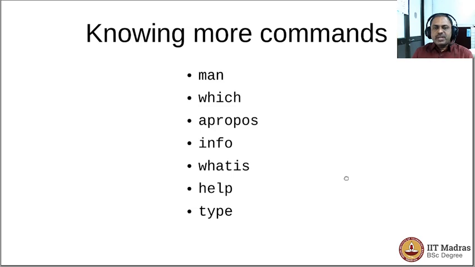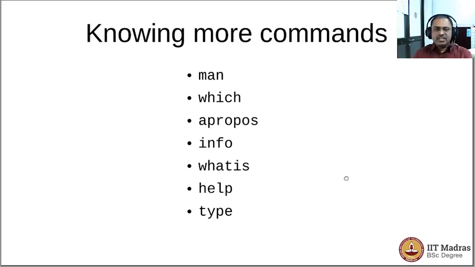We have seen that the manual pages which come bundled along with Linux help us in learning more about a command, and often we may want to discover more commands for a specific purpose. So you could search for them, not necessarily going to the internet, but within the Linux environment itself at the bash prompt by using the apropos command. So what it would do is, for a keyword, it would show you all the commands which have that keyword in the description. And you could also browse through various sections and various commands in those sections using a system called info.